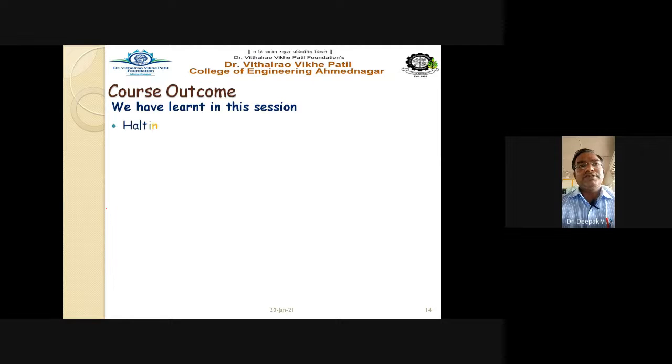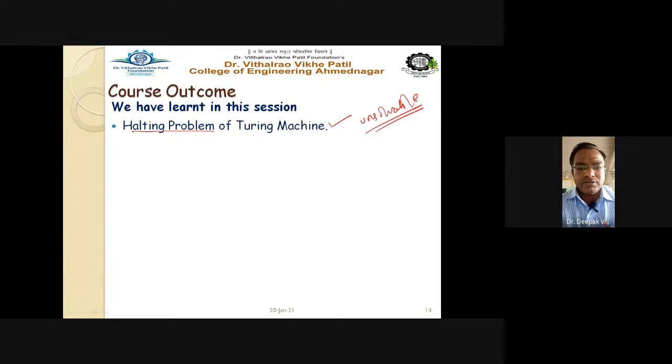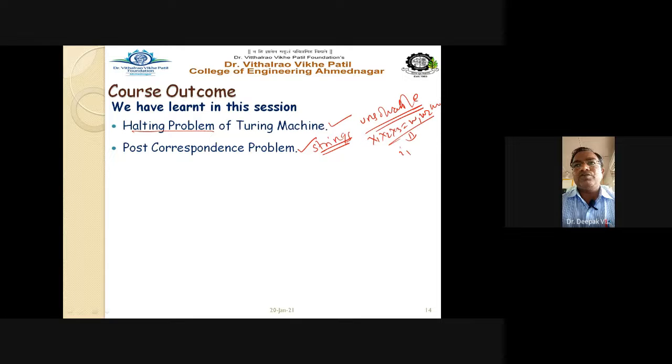So what we have discussed in this session is the halting problem of Turing machines. We have to consider two Turing machines, and we have to prove that the halting problem of the Turing machine is unsolvable. It is an unsolvable problem, and we have to give the justification for our statement. Then we have seen the Post Correspondence Problem, which is related to strings: the set of strings x1, x2, x3 must be equal to w1, w2, w3, provided that we find the list i1, i2, i3 up to in.